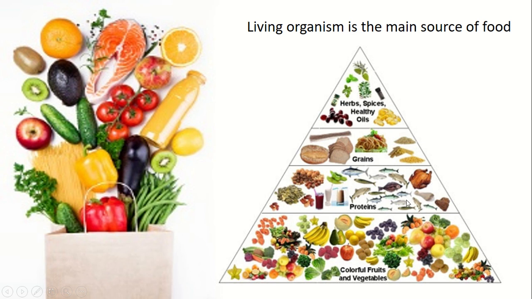Protein based food which we collect from the animal. Then here the grains, plant based and herb species, healthy oils. We can get the fats or lipids. So here we get the nutrition. To get the nutrition we must take the food.